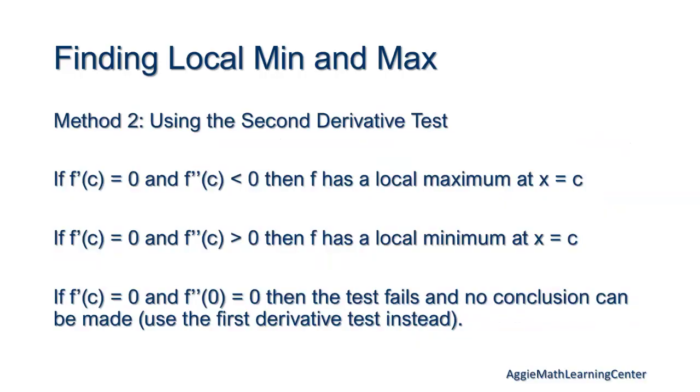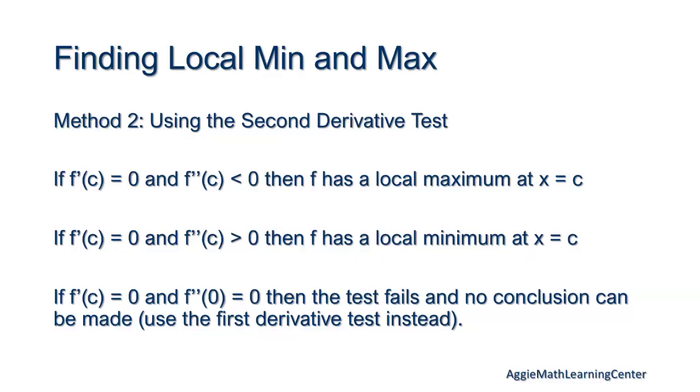It's basically if f prime of c equals 0, so that's a critical point, and the second derivative at that critical point is negative, or less than 0, then it has a local maximum at that point. If the second derivative is positive, or greater than 0, then there's a local minimum at that point.